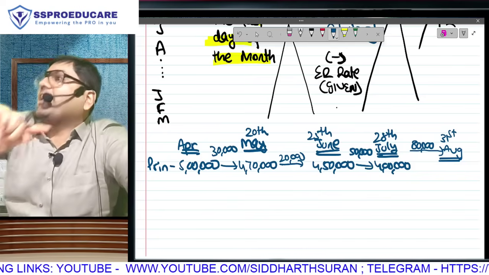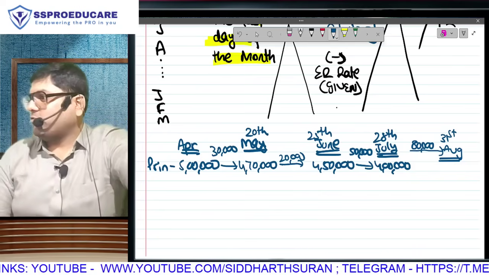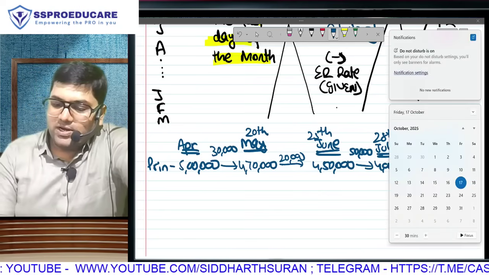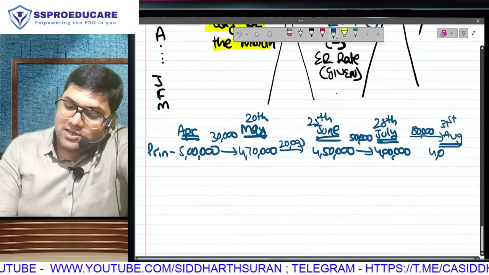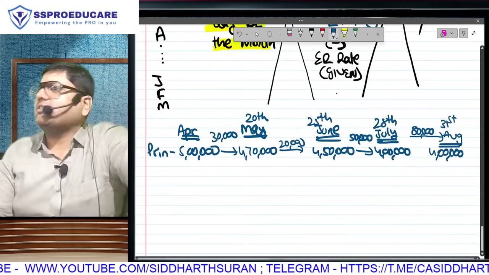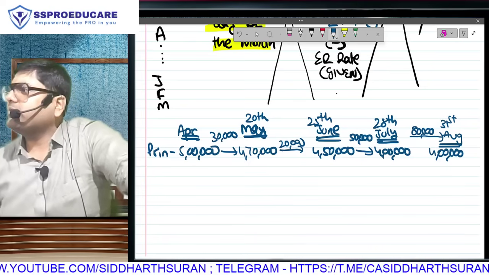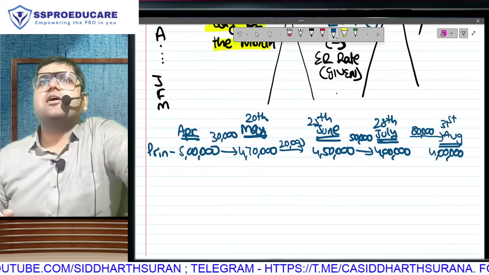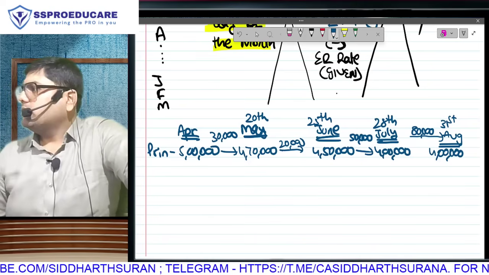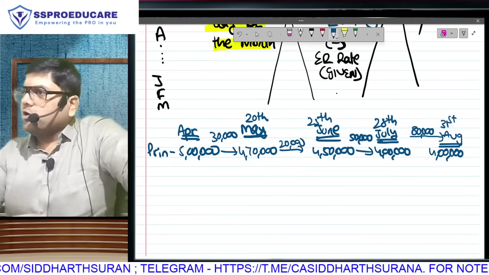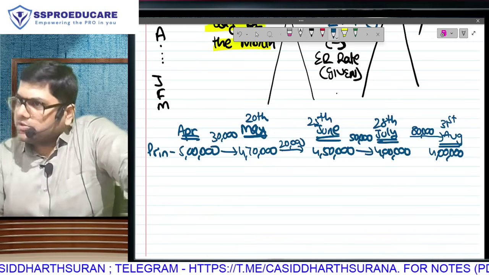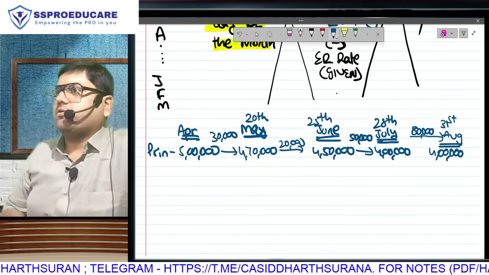But that last day ka maximum balance was how much? So August mein we will take 4 lakh only. And you want to understand the logic? You all are so intelligent, you all understand the logic in 1 second. This 80,000 was with the employee full month. Repayment has taken place on the last day. Full month, so you enjoyed the money. So at least for this month, it will become a part of your perquisite.